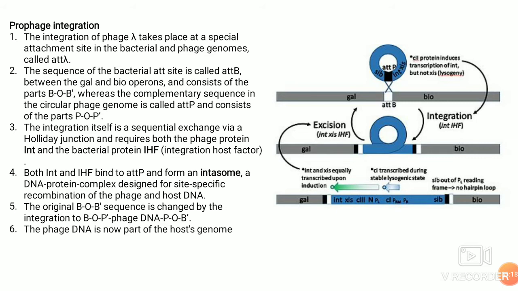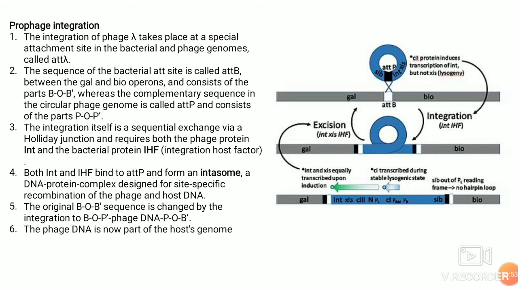Both the int and IHF bind to the attP and form an intasome, a DNA-protein complex designed for site-specific recombination of the phage and host DNA. The original BOB' sequence is changed by the integration to BOP'-phage DNA-POB', so that the phage DNA is integrated and becomes part of the host genome.